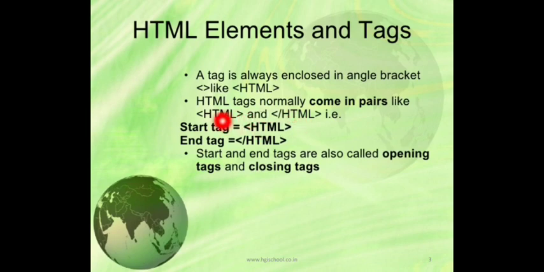Start tag and end tag. In the end tag we have to put a slash also inside the angle bracket. So start and end tags are also called opening tag and closing tag.